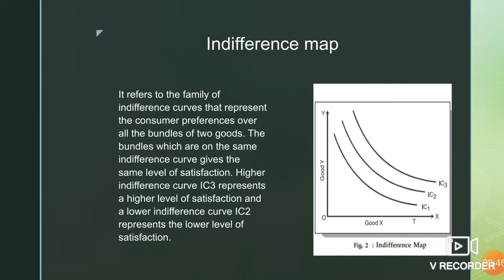In the same way, if he has a choice to make between IC1 and IC2, he will be better off at IC2, because at IC2 he will consume more of both the goods or any one of the goods. So it gives him a higher level of satisfaction. I hope this point is clear to everyone.